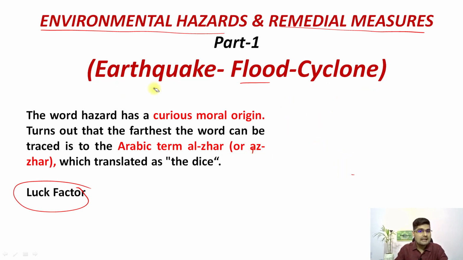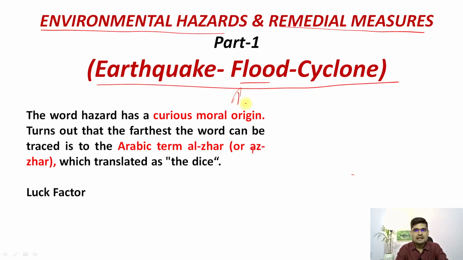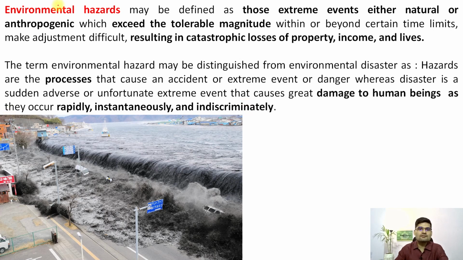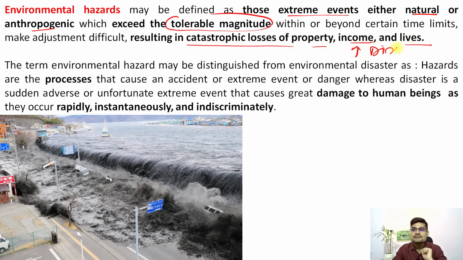Now coming to the natural hazards, we need to understand these three natural hazards in this first part. So the first important point is how environmental hazards can be defined. They can be defined as extreme events, either natural or anthropogenic. Remember, they can be human-made as well as natural processes which exceed the tolerable magnitude. It is beyond tolerance, that's why it is hazardous, right? So it is beyond the tolerance and resilience of human beings. And also remember, it results in catastrophic losses of property, income and lives. That's how we say disasters happen.